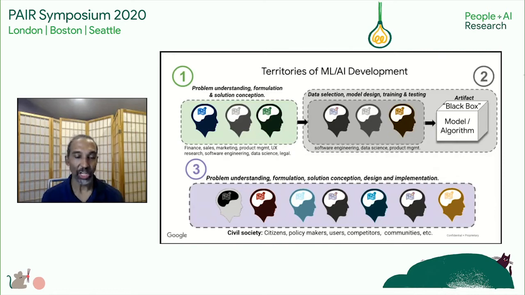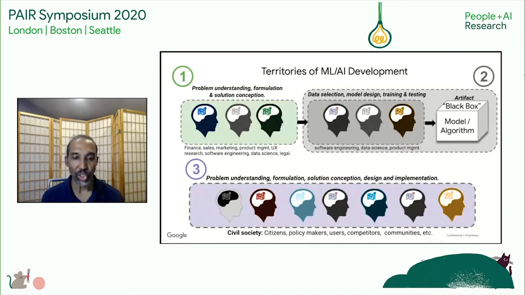Now, each of these territories is like an independent island filled with many different conceptions of the problems to solve in the world and what the possible solutions might be to those problems. Now, there's not very much interaction or mutual awareness between these three territories, and that really lacks during the product development process.